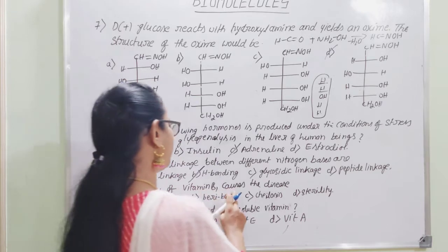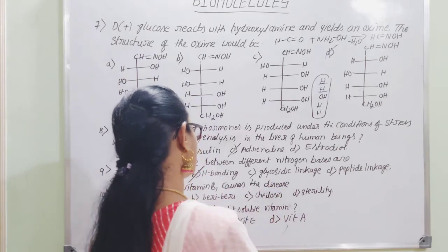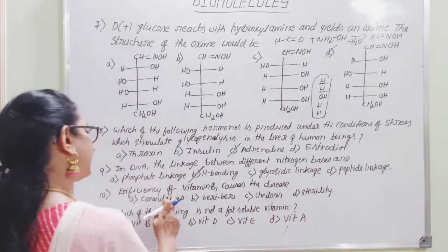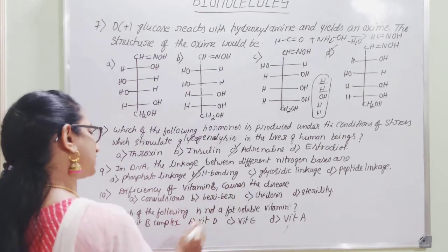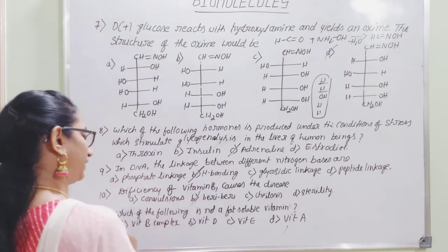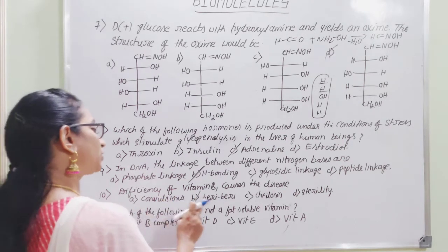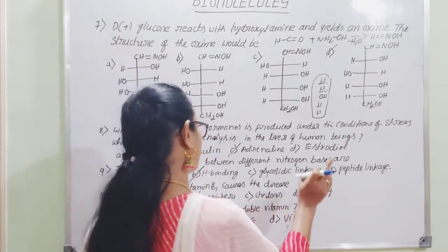Next question. Deficiency of vitamin B causes the disease. So you can easily consider that vitamin B complex, that is vitamin B1, actually causes the disease called beriberi. It is neither convulsion nor cheilosis nor sterility.